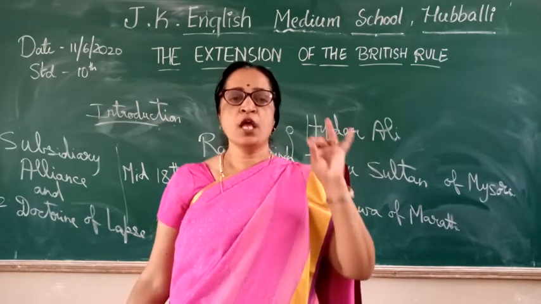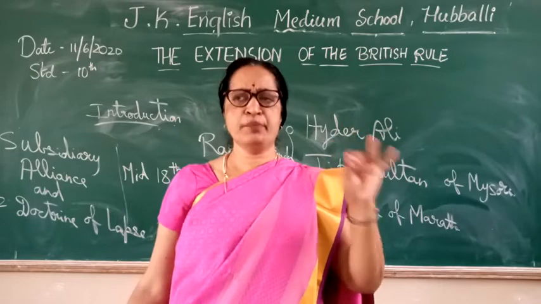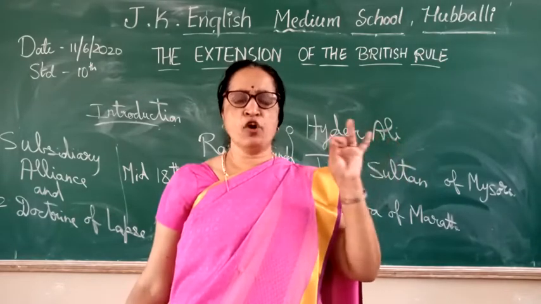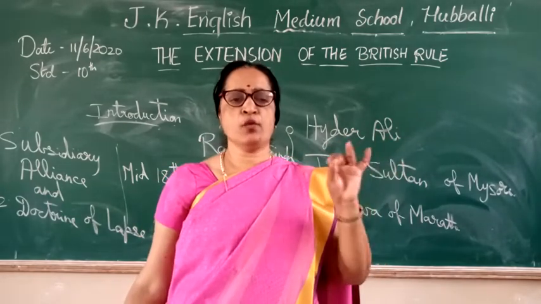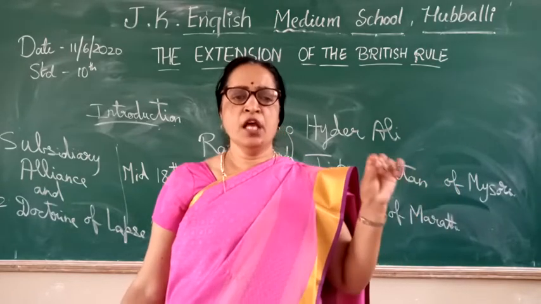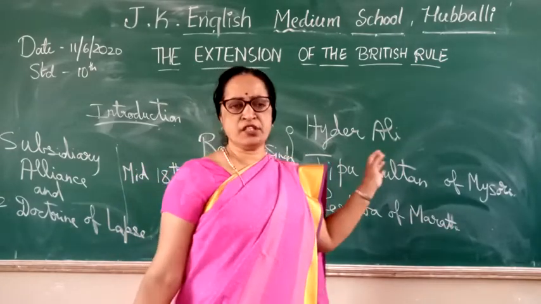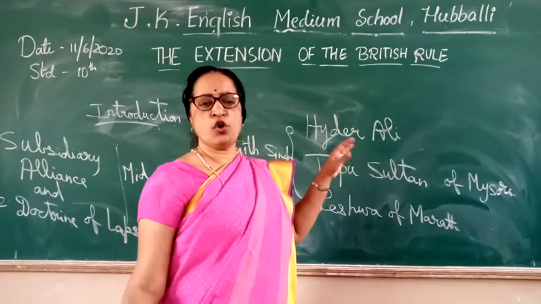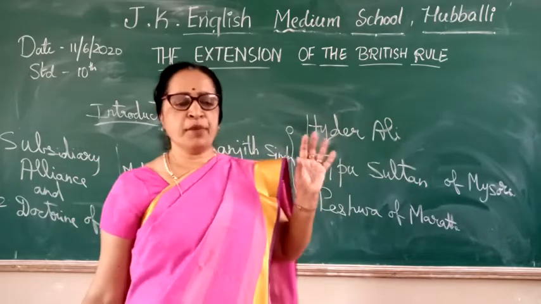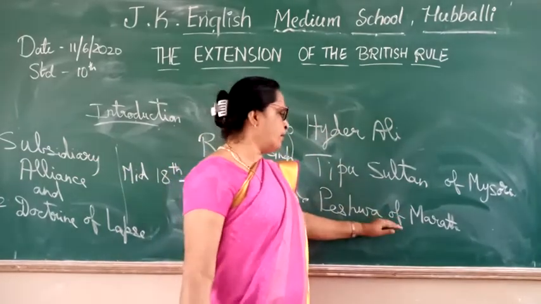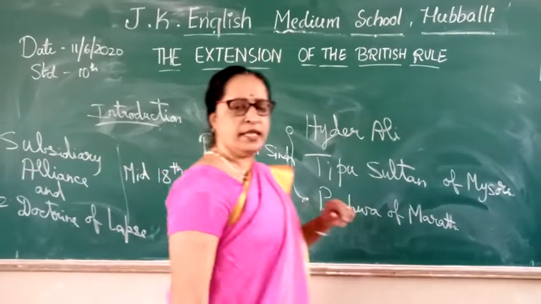So these are the wars the Britishers waged. During the period of the British, they waged three Anglo-Maratha wars, four Anglo-Mysore wars, and two Anglo-Sikh wars. In this chapter you will learn about the wars of the British with the Marathas and the Sikhs. This is only the introduction to that lesson. Further, you are going to learn about the wars between the British and the Marathas of the Peshwa next, and later about the Sikhs in the next chapter.